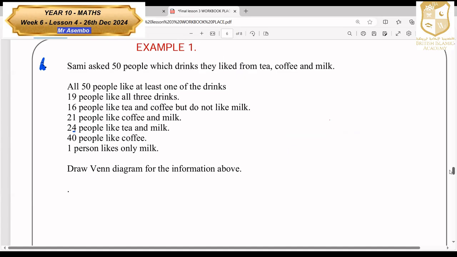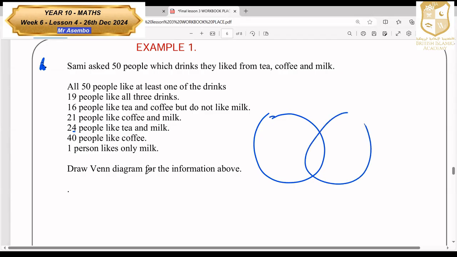This was the question that we're supposed to do on the three-set diagram, the three-set problems. The question says, Sammy asked 50 people which drinks they liked from tea, coffee, and milk. So we're going to have three sets. Let me draw a very big one. So we have 1, 2, and then 3.